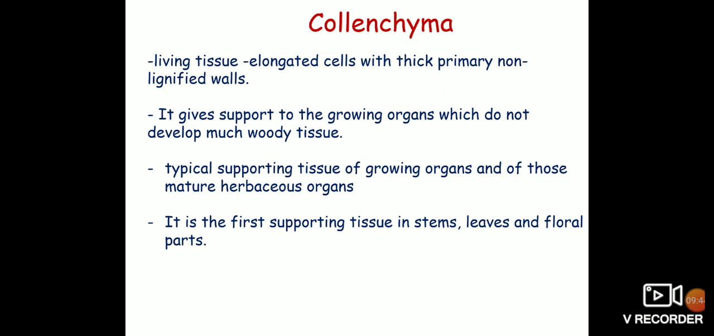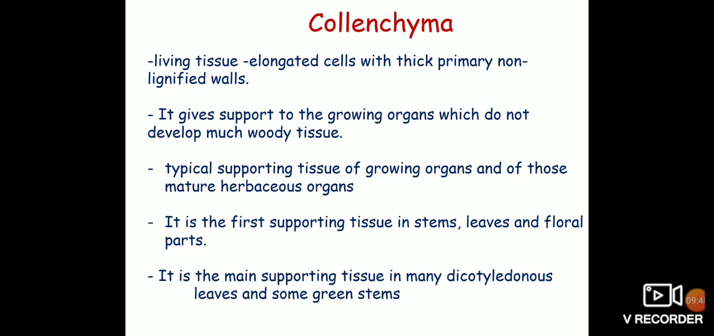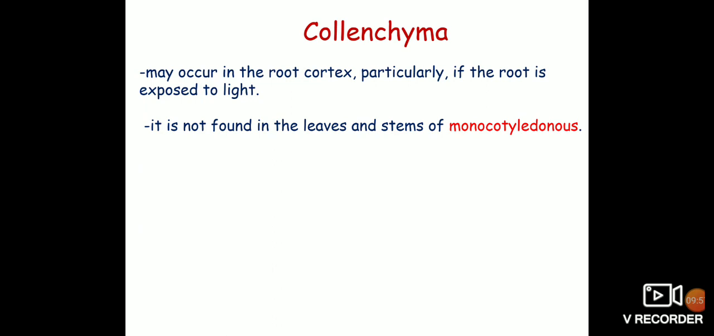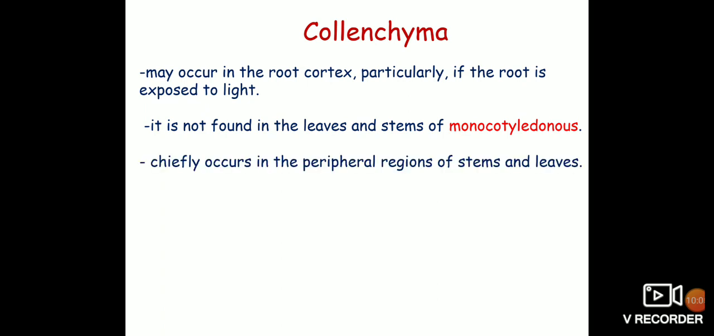Collenchyma may occur in root cortex, particularly if the root is exposed to the light. The collenchyma is not found in the leaves and stems of monocotyledons. The collenchyma mainly occurs in the peripheral regions of stems and leaves.